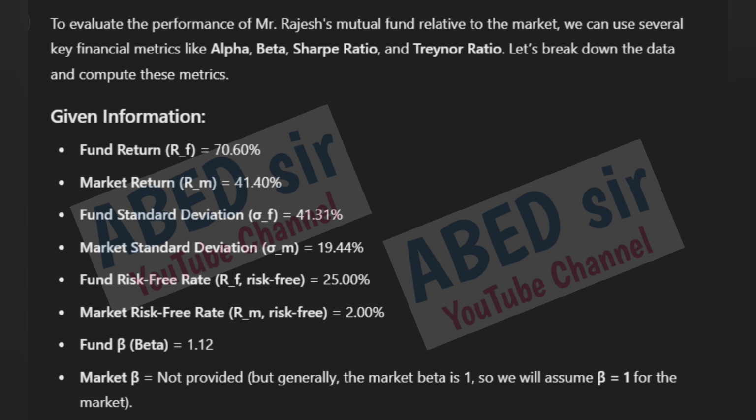Let's break down the data and compute these metrics. Given information: market beta is not provided, but generally the market beta is 1, so we will assume beta is equal to 1 for the market.